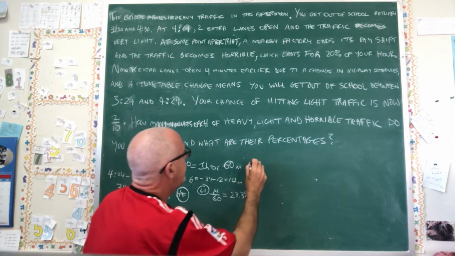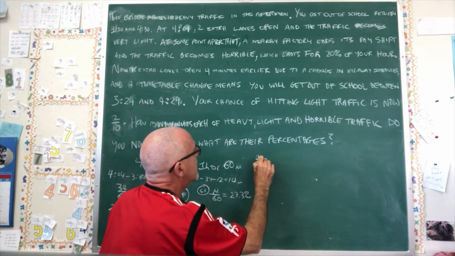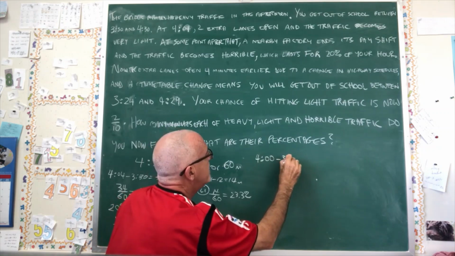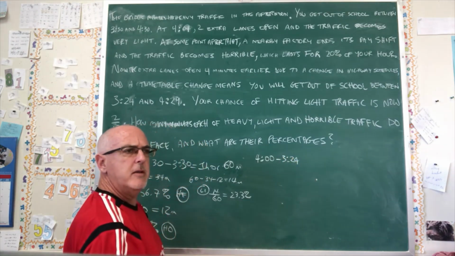So the 4 minutes earlier means it's 4 o'clock. That's actually a nice clean one. Minus 3:24, that's 36 minutes, right?